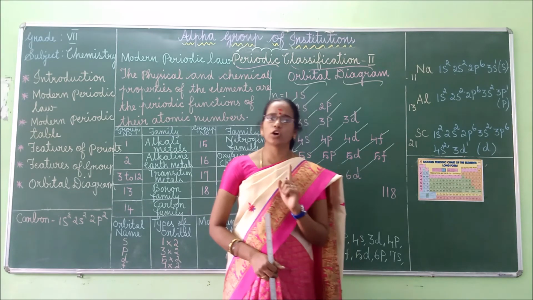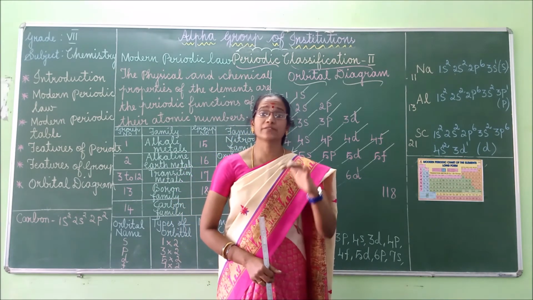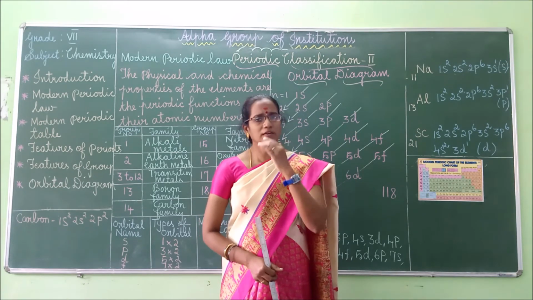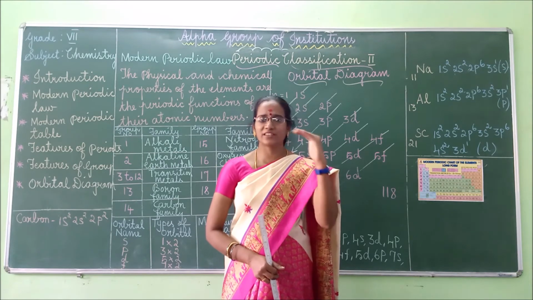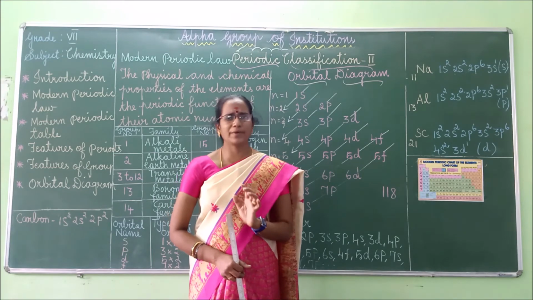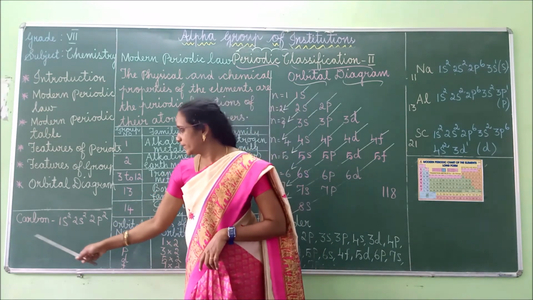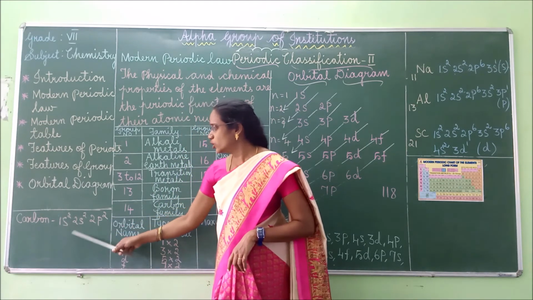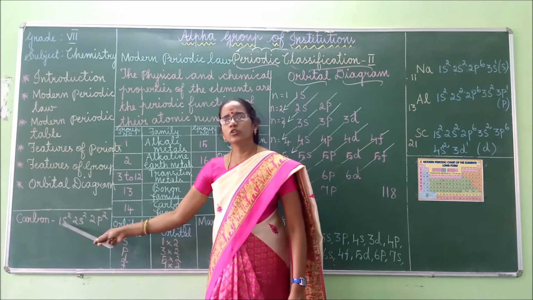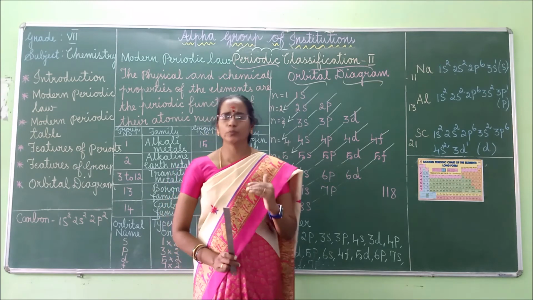Already I told you the Aufbau principle: the subshell with minimum energy is filled up first, and when this subshell attains its maximum quota of electrons, the next subshell with higher energy starts filling. For example, take the carbon element, which has 6 electrons. The arrangement will be 1s2, 2s2 and 2p2. If you count this, you will get 6 electrons. In this manner we have to do it.